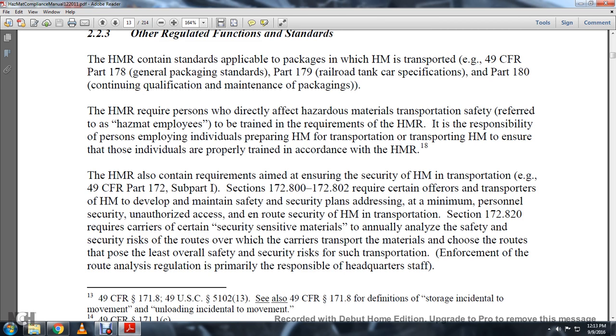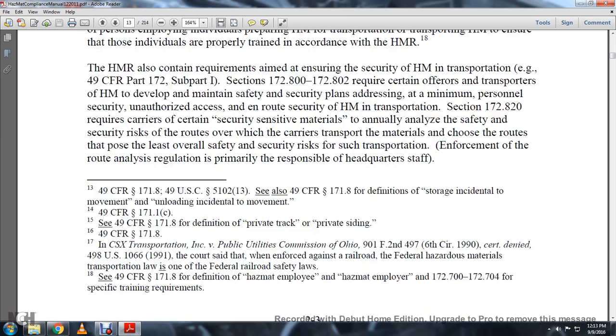Section 172.820 requires carriers of certain security-sensitive materials to annually analyze the safety and security risks of the routes over which the carrier transports the materials, and to choose those routes presenting the least overall safety and security risk for such transportation. Enforcement of the route analysis regulation is primarily the responsibility of the headquarters staff.